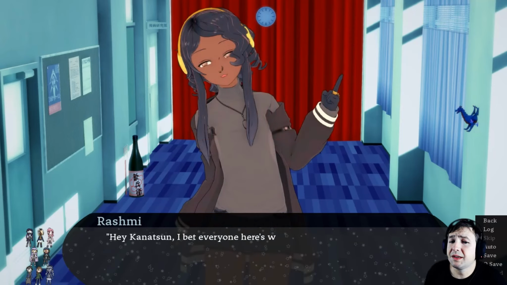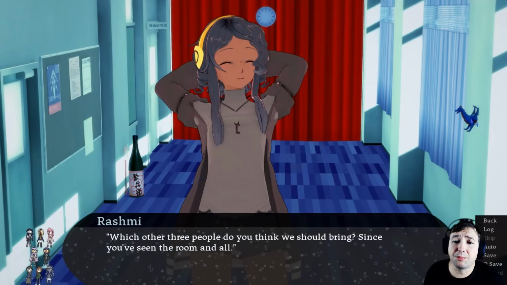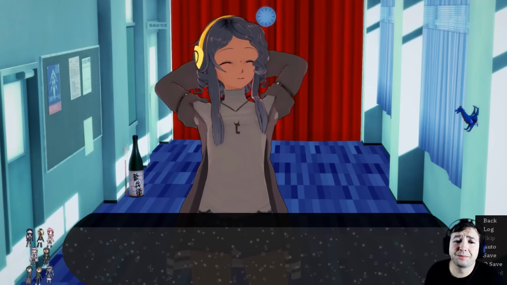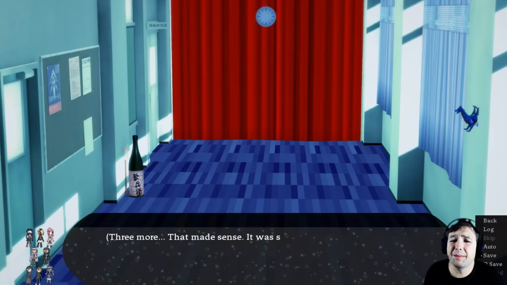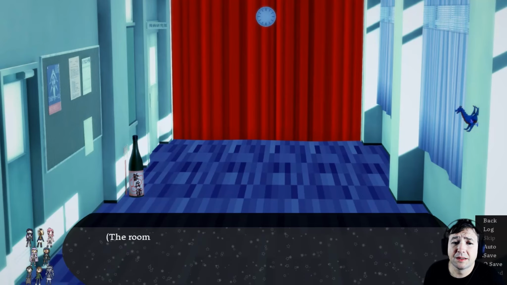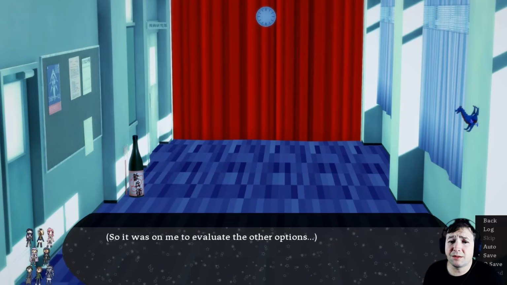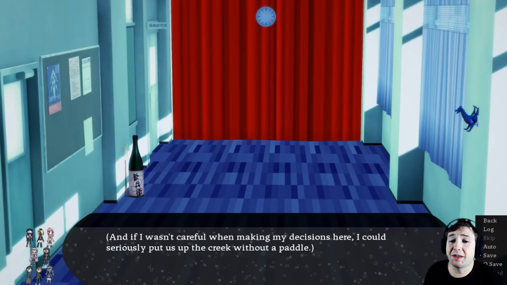Hey, Kanatsu, I bet everyone here is willing to go, but which other 3 people do you think we should bring? Since you've seen the room and all. 3 more. That made sense. It was the safest to follow the buddy system to some extent, leaving 2 people behind to watch each other's backs. The room was definitely too small for all 7 of us to be actively working on the puzzle, so it was on me to evaluate the other options. And if I wasn't careful when making my decisions here, I could seriously put us up the creek without a paddle.